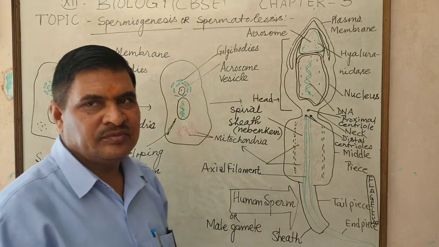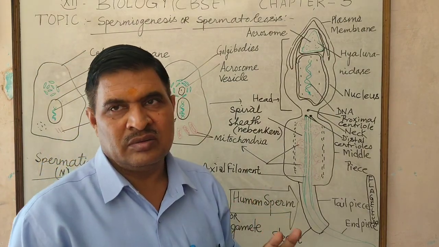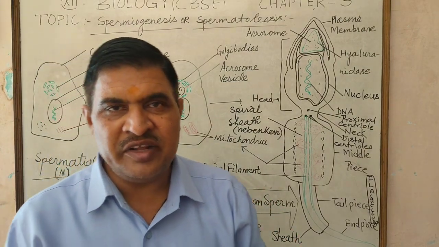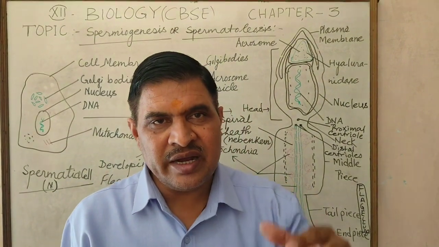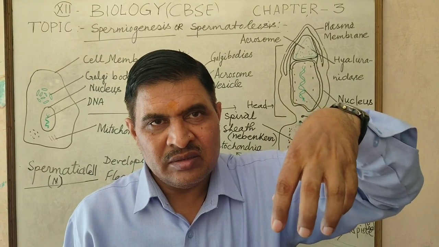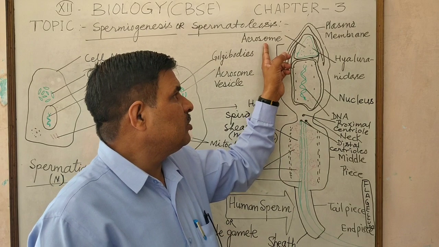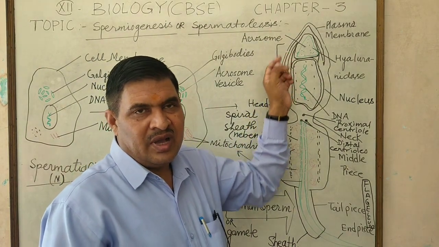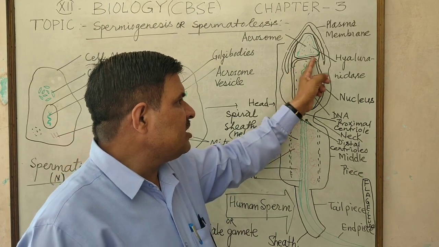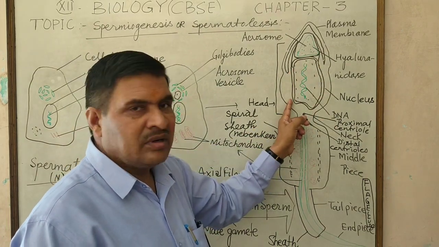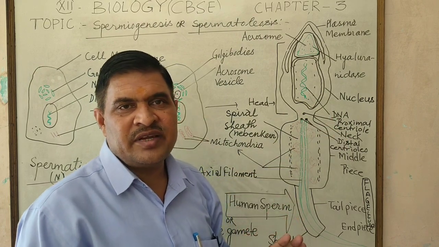In this way, sperm has two parts, head and tail. Head part has a cap-like structure called the acrosome, and a large nucleus surrounded by nuclear membrane contains DNA as genetic material.